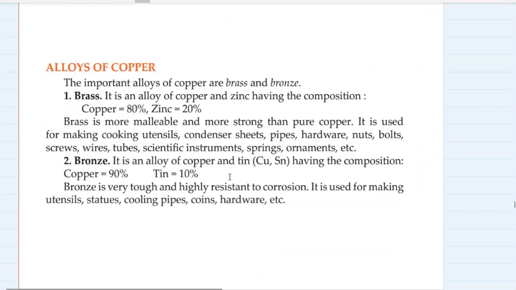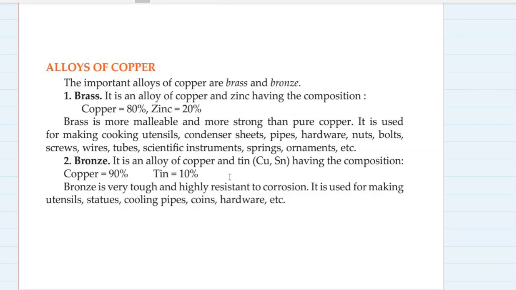Then there are alloys of copper. Two very famous alloys of copper are brass and bronze. Brass has 80% copper, 20% zinc, more malleable than copper. Brass is also stronger than copper. It is used for making cooking utensils, condenser sheets, pipes, hardware, nuts, bolts, screws, wires, tubes, scientific instruments, springs, ornaments, etc.